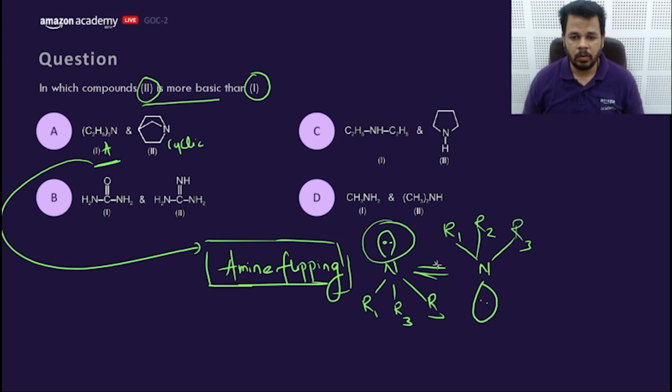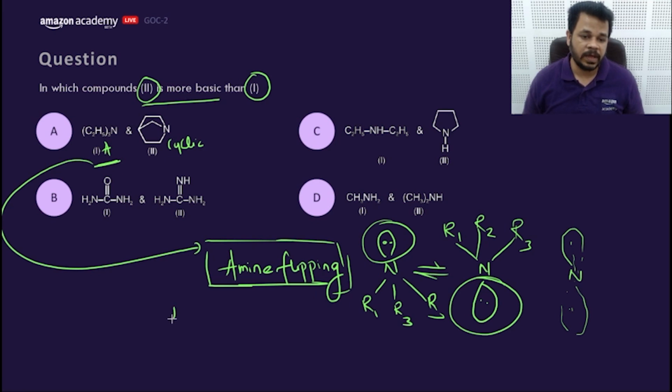Because of this the lone pair has a larger surface area to delocalize. It gets stabilized more, and because of this basic strength decreases. So basic strength is inversely proportional to amine flipping.